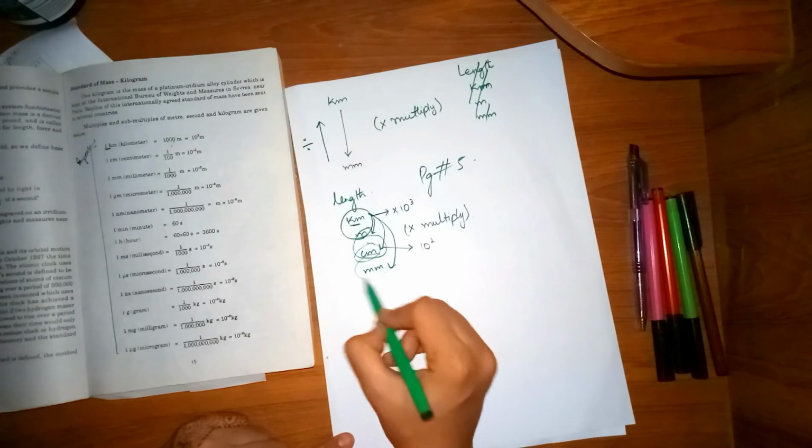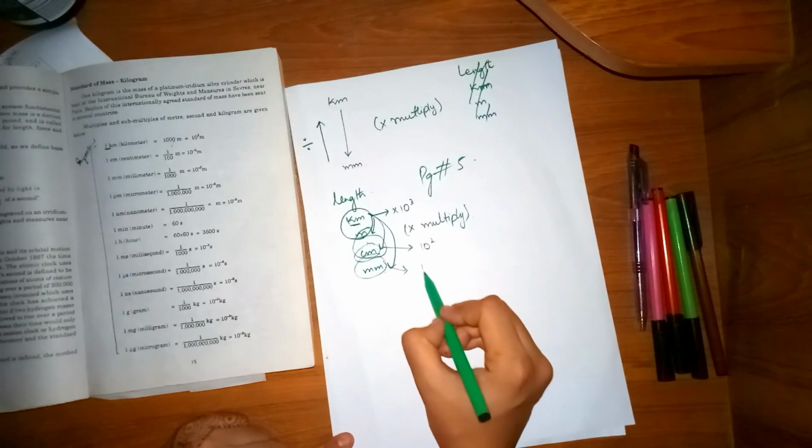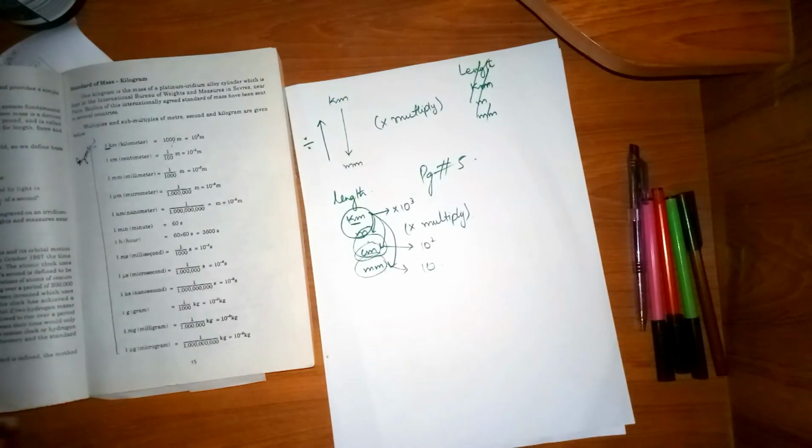And from centimeter to millimeter, I multiply by 10. So this is how the conversion is done.